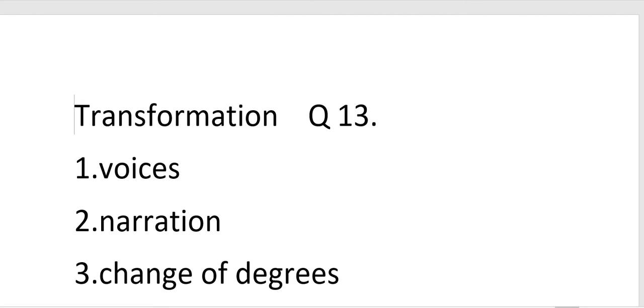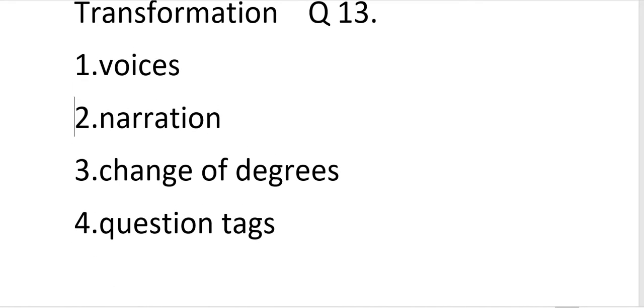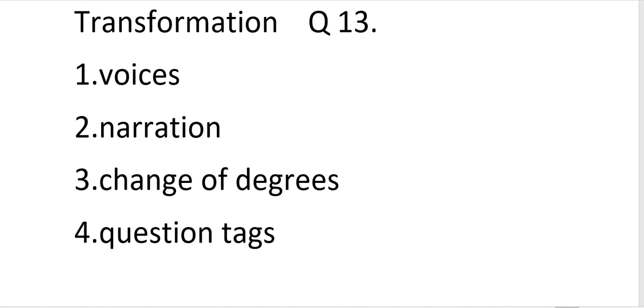Why? Because inside transformation we have different topics and large topics, we can say large concepts. First of all, we have voices, we have narration, we have change of degrees, and finally we have question tags.